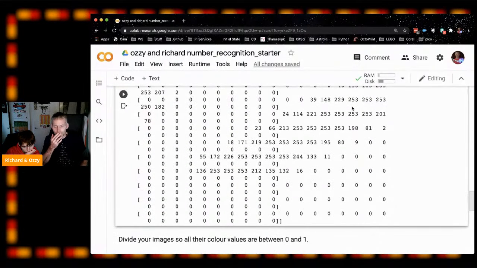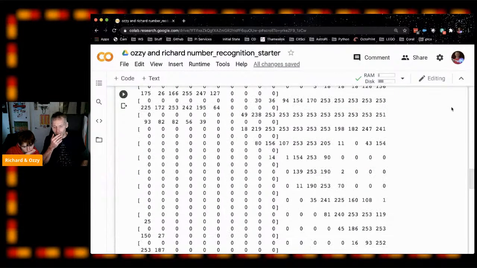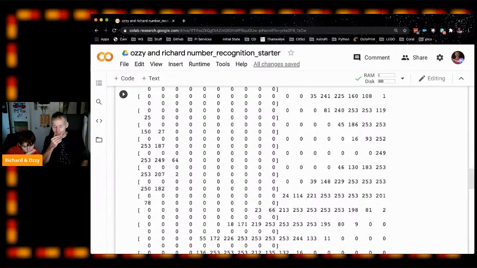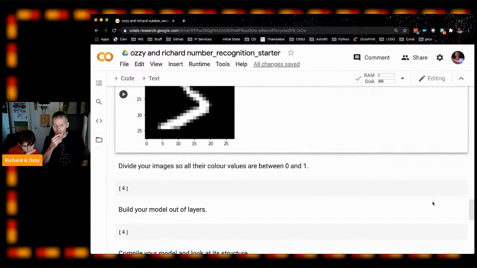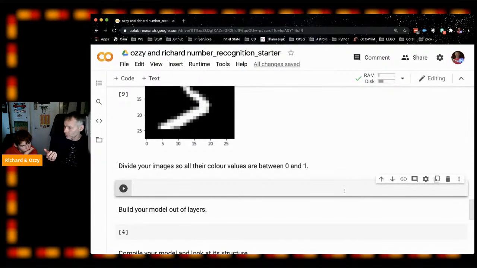Right. So there's one final thing we need to do. If you go down to the next empty cell, TensorFlow is expecting our data, instead of being between 0 and 255, to be between 0 and 1. So how can we change our data that we saw there? Anything divided by 255 will work. We don't mind as long as it's between 0 and 1.